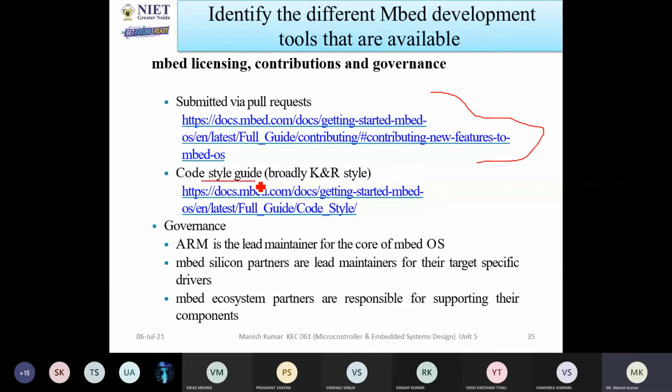And also the code style guide. Different types of code are available. You can use that code. You can run the code. You can verify the outputs. You can check the code. So different types of things you have to do.